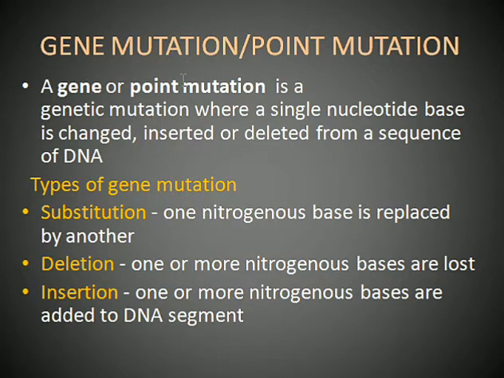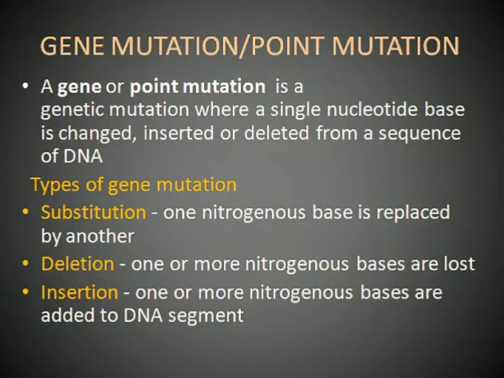So gene mutation or point mutation is where a single nucleotide base is changed. So one nucleotide base is replaced by another base, or one base is inserted, or one base is deleted from the DNA sequence. Types of gene mutation: substitution. Substitution is where one nitrogenous base is replaced by another. Deletion is when one or more nitrogenous bases are lost. And insertion is when one or more nitrogenous bases are added to the DNA segment.